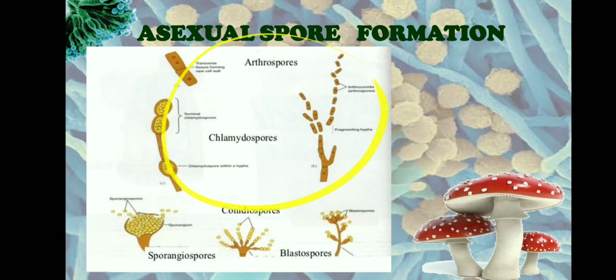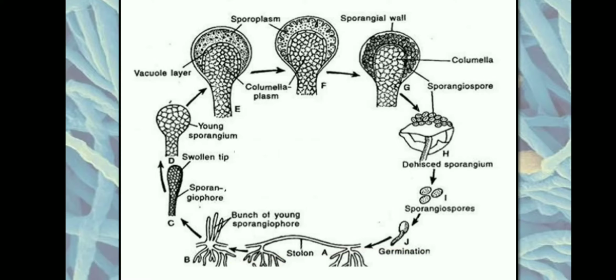Apart from all these spores, the fungi also produce two important spores called sporangiospores and conidiospores. Sporangiospores are called endogenous spores because they are present inside a sac-like structure called a sporangium, whereas conidiospores are usually borne on special hyphae called conidiophores, and they are present exogenously. They are present outside the hypha, but attached to it. Now, in my further slides, let us look into the formation of the sporangiospores.